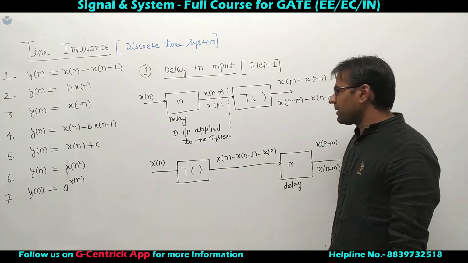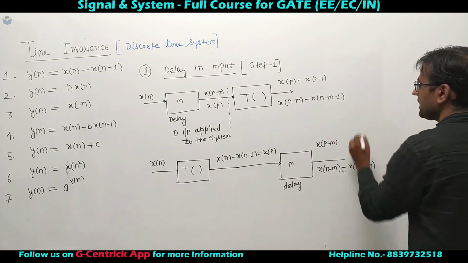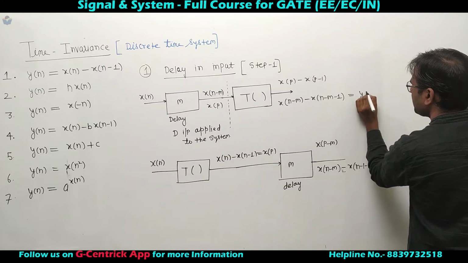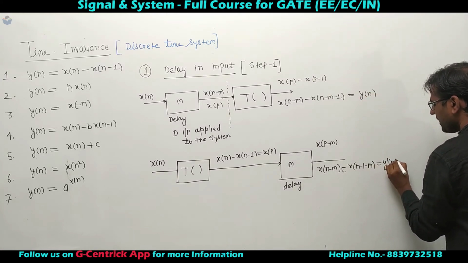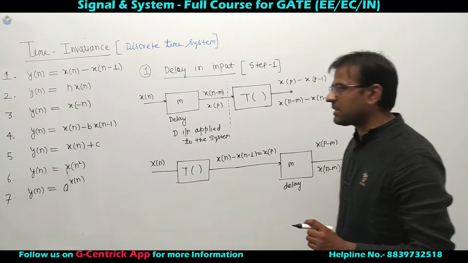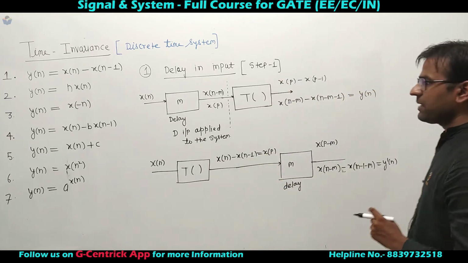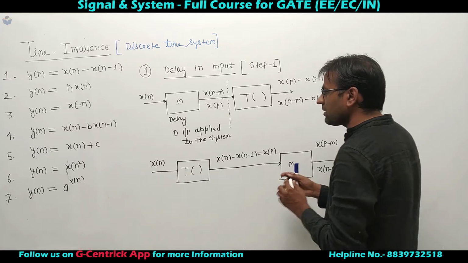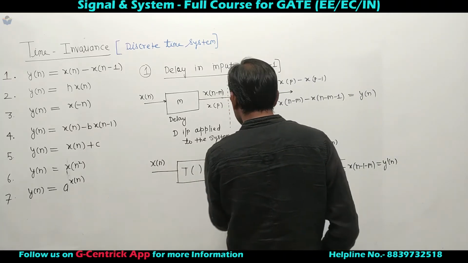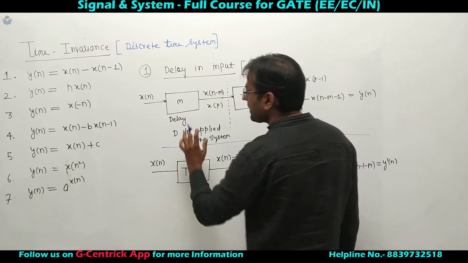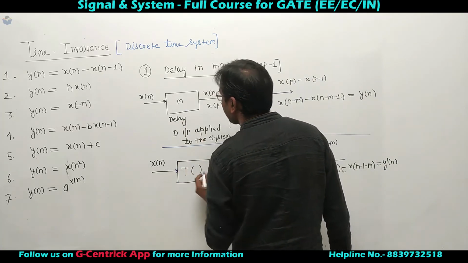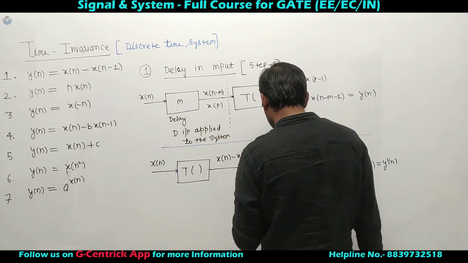So this is the idea. If this expression is y of n and this expression is y prime of n, then I can say these two expressions are same. That's why the second method is applying delay at the output, delaying the output.